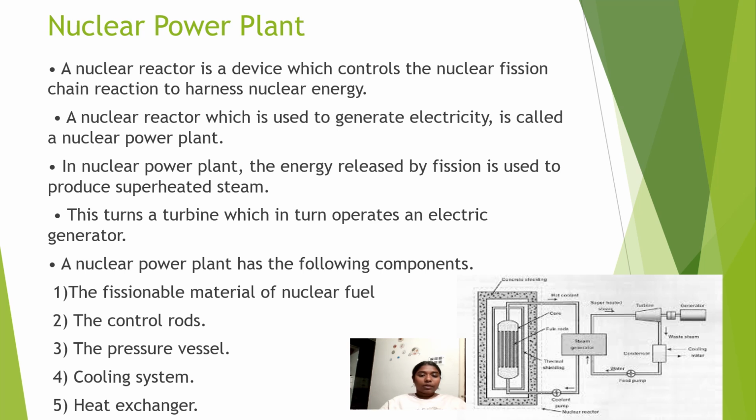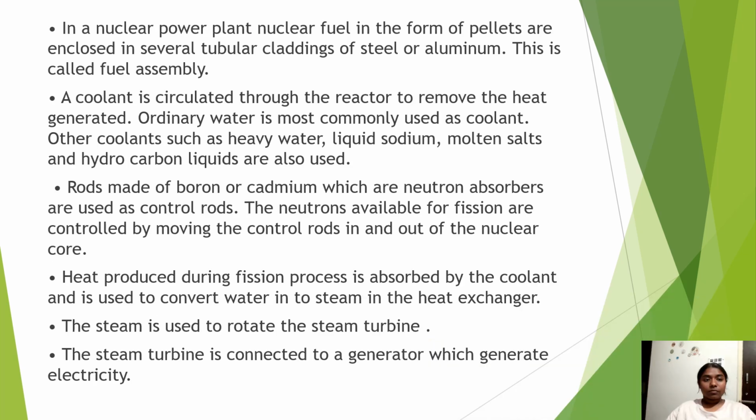A nuclear power plant has the following components: a fissionable material or nuclear fuel, the control rods, the pressure vessel, cooling system, and heat exchanger. In a nuclear power plant, nuclear fuel in the form of pellets is enclosed in several tubular claddings of steel or aluminum. This is called a fuel assembly.